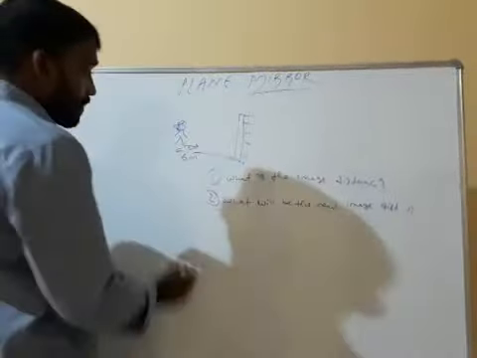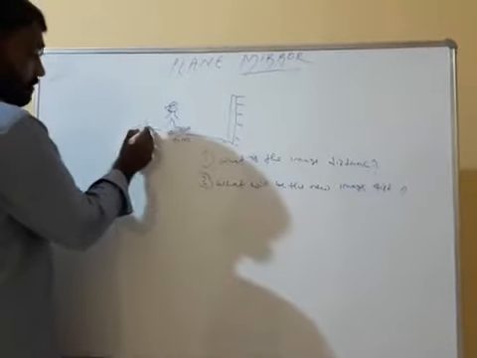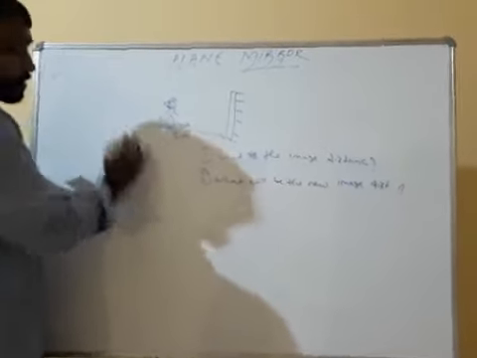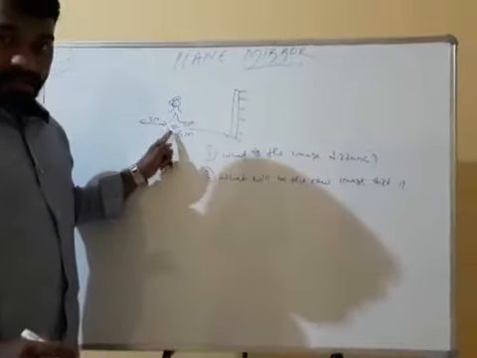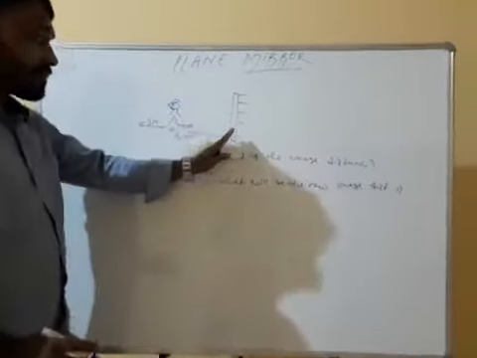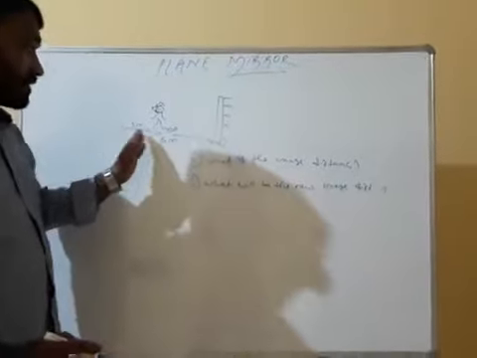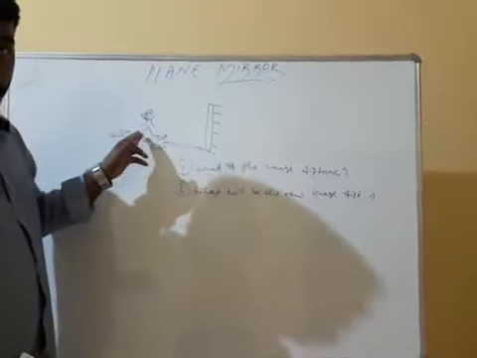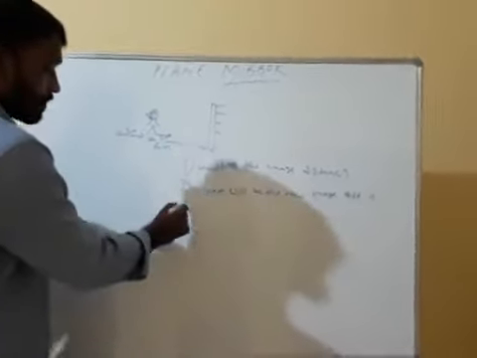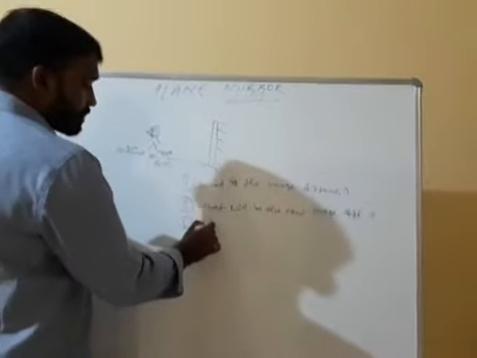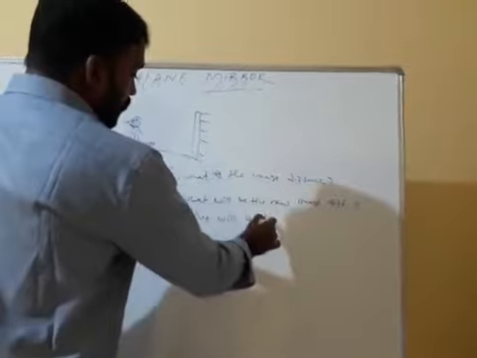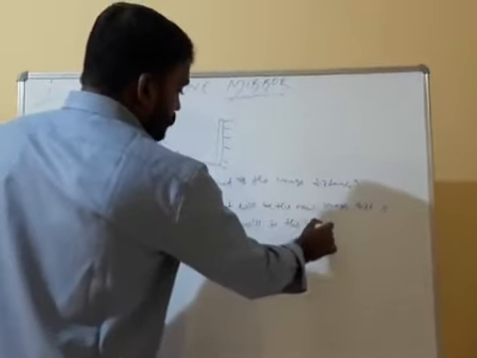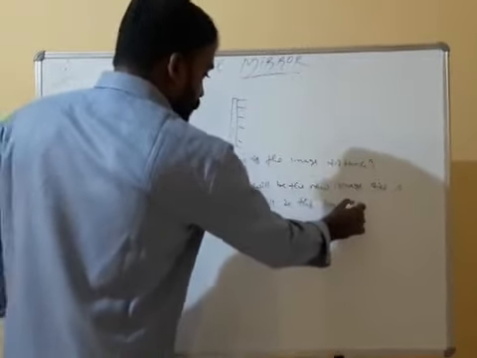Next one. If the person is moving 3 meters away from the initial position, away from the mirror, then at last what will be the final image distance?